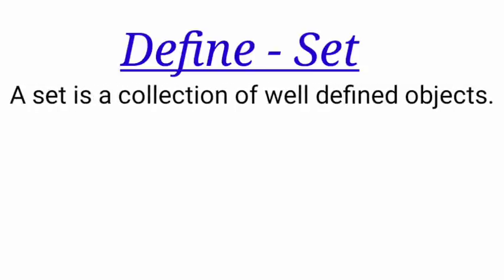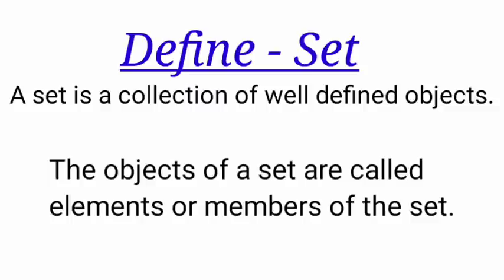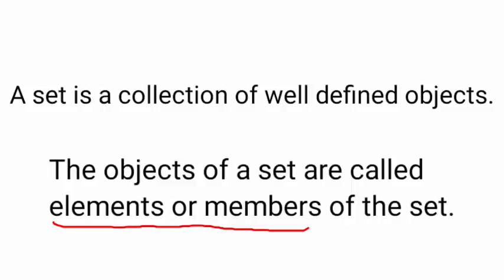What is a set? Definition of a set. A set is a collection of well-defined objects. What is an object? The objects of a set are called elements or members of the set.